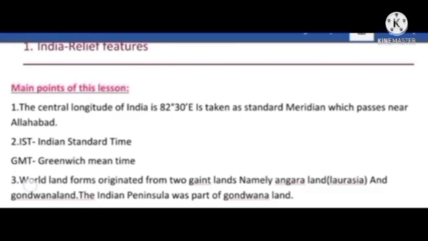And the third one is: world landforms originated from two giant lands, namely Angara land, also called Laurentia, and Gondwana land. The Indian Peninsula was part of Gondwana land.